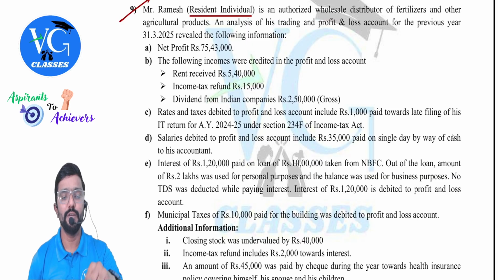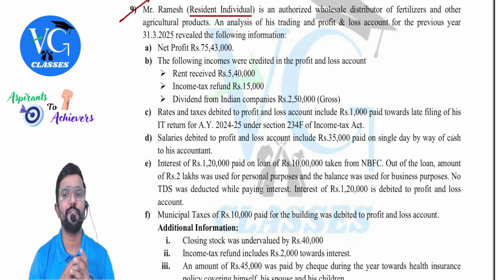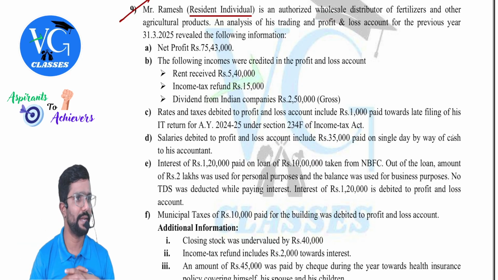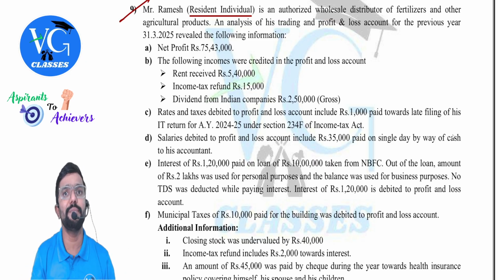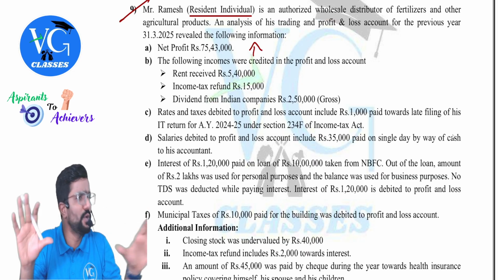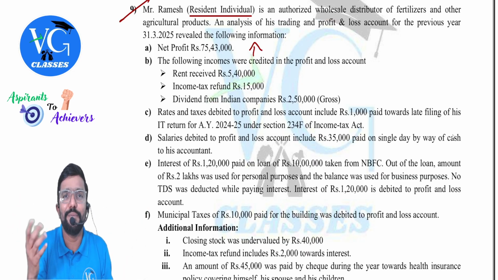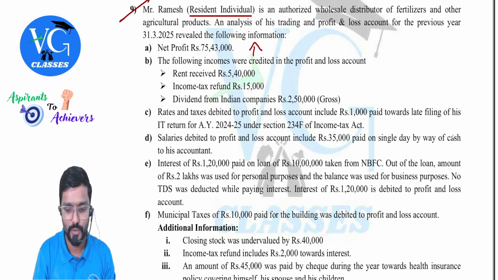Mr. Ramesh, resident individual, is an authorized wholesale distributor of fertilizers and other agricultural products. An analysis of his trading and profit and loss account for the year ended 31st March 2025 revealed the following information. Net profit 75,43,000, which we will take as a base. The following incomes were credited in P&L account. Guys, credited means what? Because of it, my profit has gone up. If it is taxable under the head PGBP, don't do anything. No, sir, it is not taxable under the head PGBP. Some other head, what should you do? Deduct, because your profit has already gone up. Remove it.